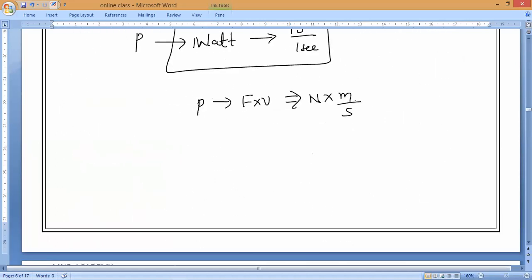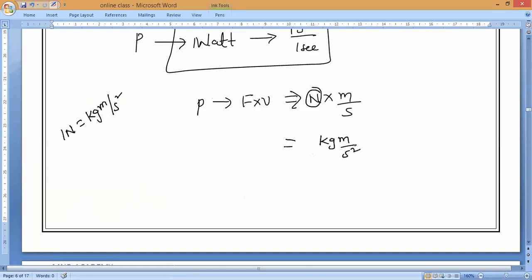Now shall we start solving? Now if you notice, let us come to the Newton. We know that 1 Newton is equals to what, guys? 1 Newton is equals to kilogram meter per second square. Now, in place of that, can I substitute that or not? Yes or no?